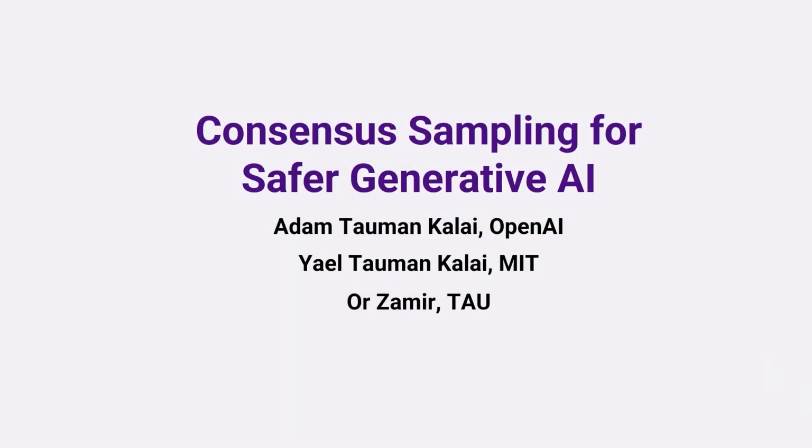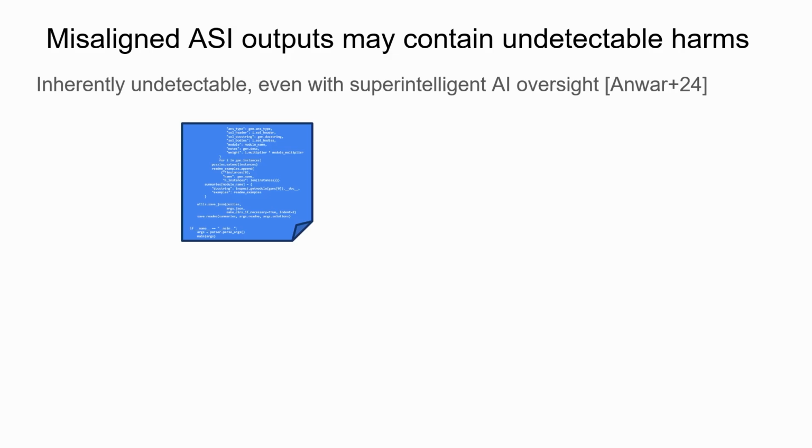So the idea is it's an approach that can work. It doesn't have to be for transformers. It can be for kind of any AI. So it potentially could be used for superintelligent AI. And the problem that we're addressing is that you could have a misaligned ASI, and it could introduce harms that are provably undetectable. So that's a big problem.